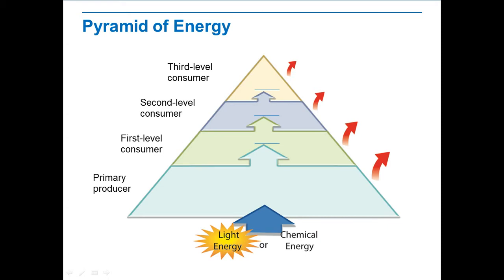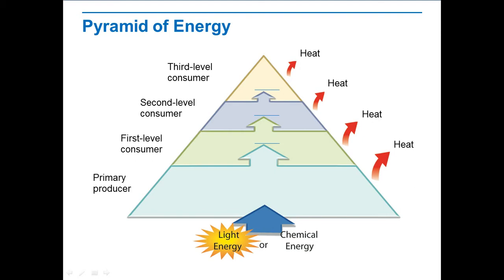Only a small portion of the energy that enters any trophic level is available to other organisms at the next level. This is because organisms expend much of the energy they acquire on life processes such as respiration, movement, growth, and reproduction. Most of the remaining energy is released into the environment as heat. Pyramids of energy show the relative amount of energy available at each trophic level of a food chain or food web. On average, about 10% of the energy available within one trophic level is transferred to the next trophic level.